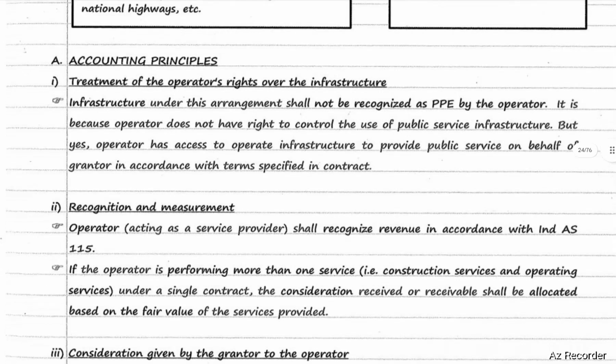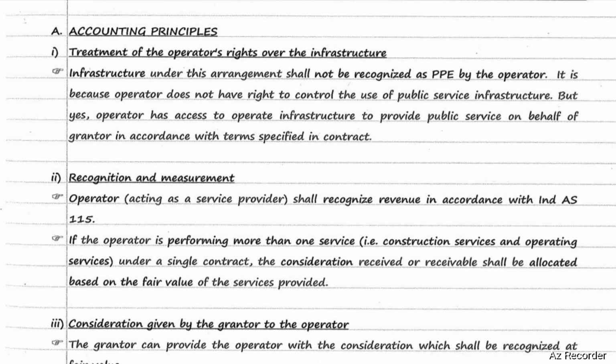Operator who is acting as a service provider shall recognize revenue as per Ind AS 115. If the operator is performing more than one service, that is contract services, construction services and operating services under a single contract, the consideration received or receivable shall be allocated based on fair value of the services provided. That means allocation will be done on the basis of fair value of services provided.